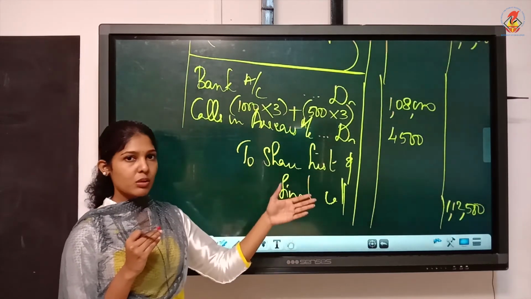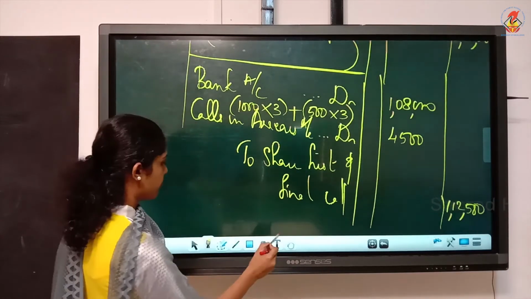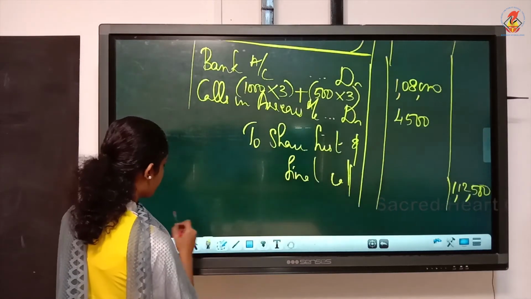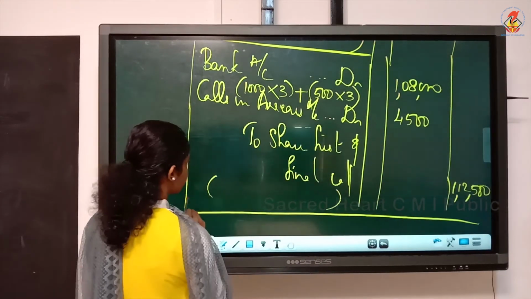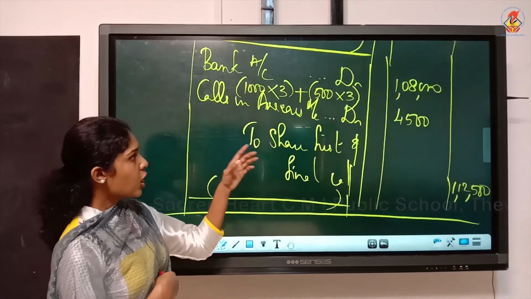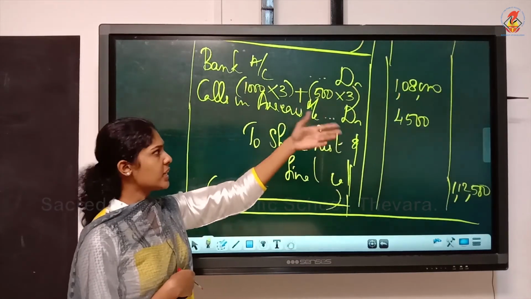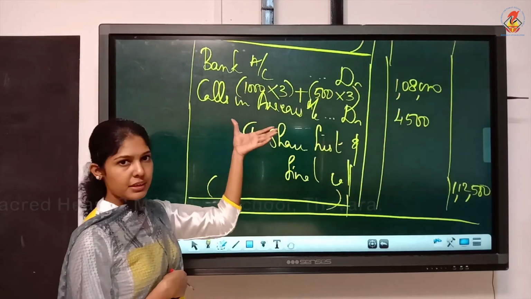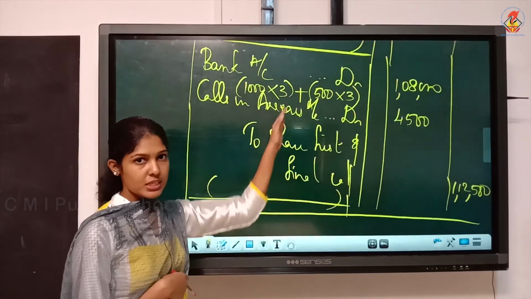And here this is a question with under subscription. Okay, so we can just close this, write the narration and close. Then in your textbook they have written a working note for this calculation. That is not needed because we are opening calls in arrears and showing. So this way you can write. No working note needed for this calculation.